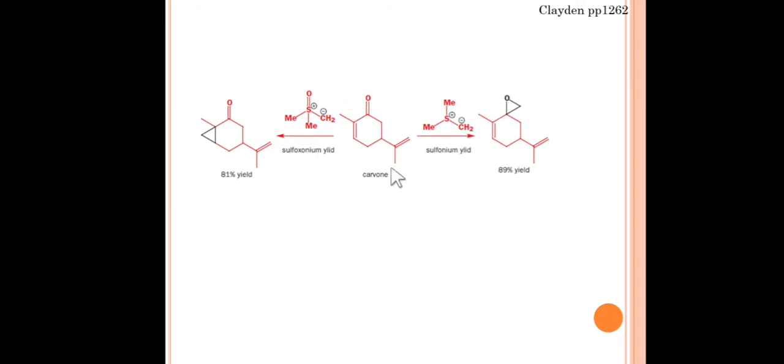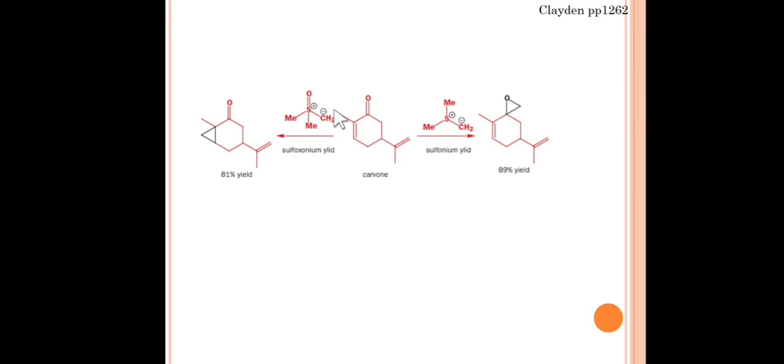So friends, our starting material is in between here. This is a natural product which is our starting material. Now what are we going to do? We are going to treat this sulfoxonium halide with this starting material, and we are also going to treat this sulfonium halide with our starting material. So there are two different products.